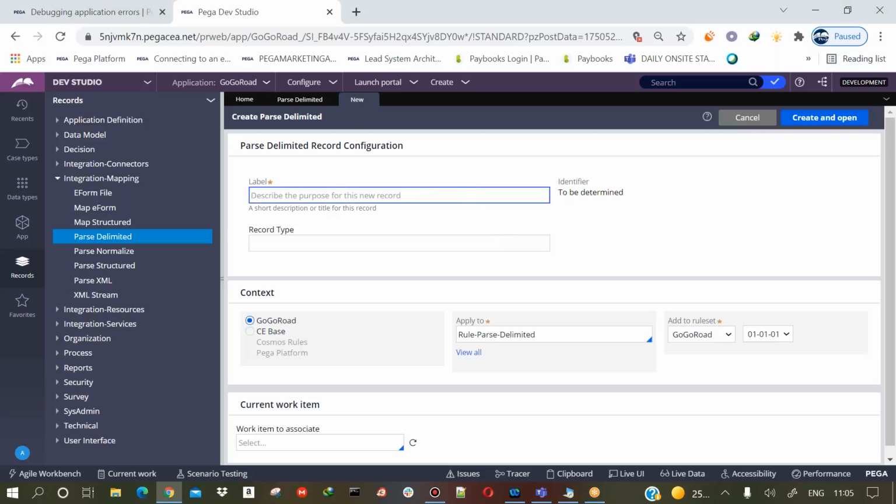And here I'll create one parse delimited rule. For example, I'll say parse Excel file. Okay, I'll give Excel file. So I'll just give some record type as something like sample. Okay.